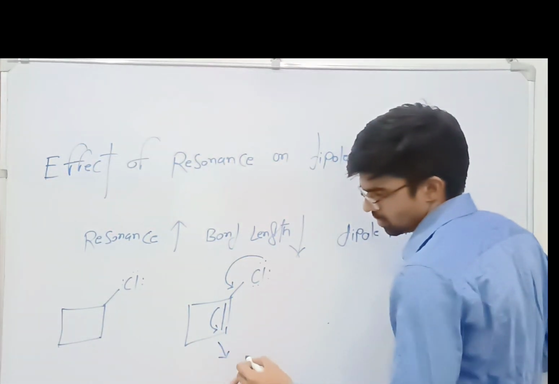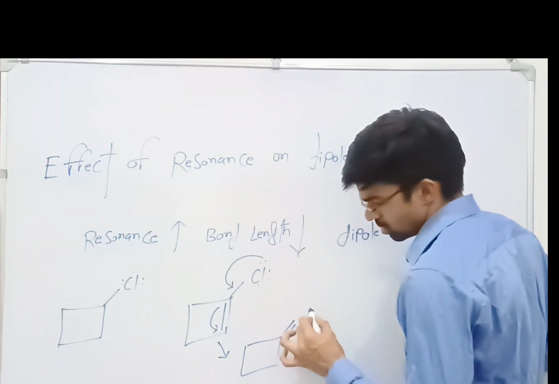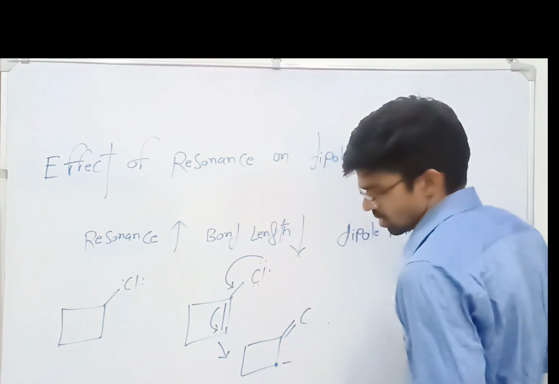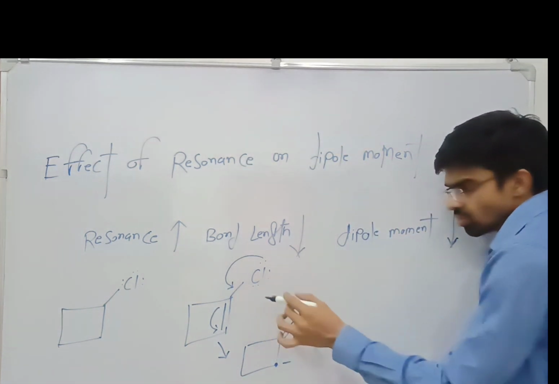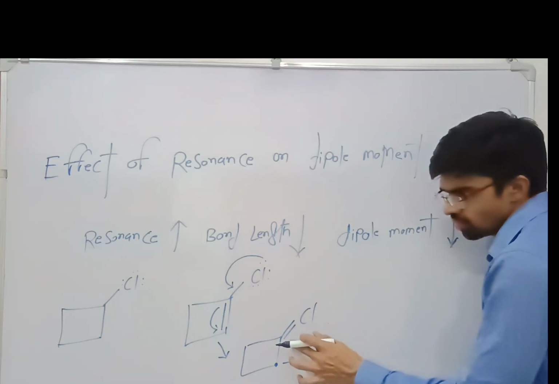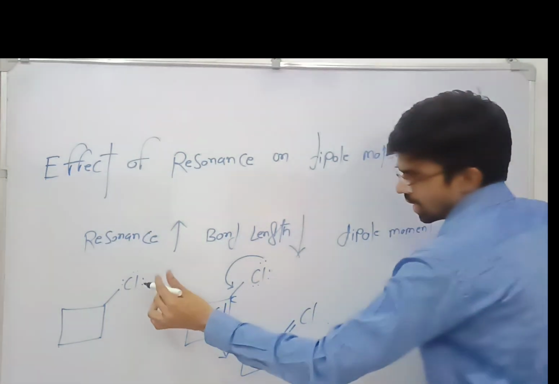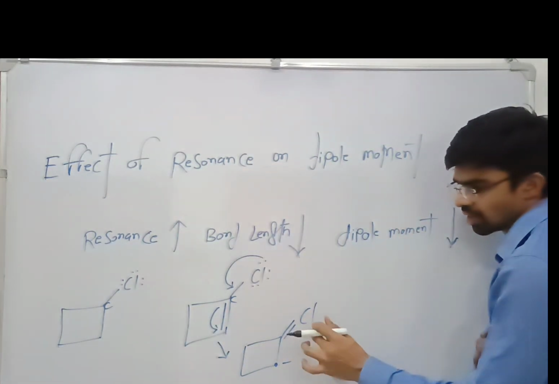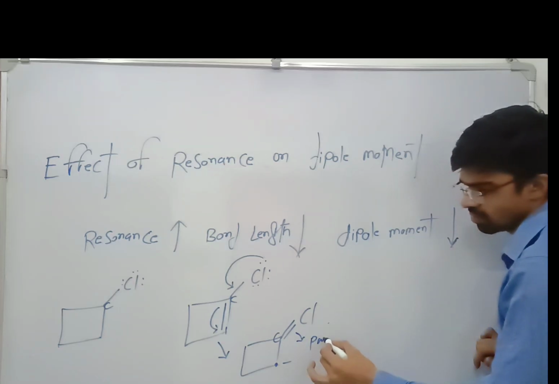So this structure will become a double bonded chlorine, and this will form a negative charge. Because of the resonance, the chlorine will form a partially double bond character. Here the chlorine and carbon form a single bond, but here the chlorine and carbon will form a double bond, showing partially double bond character.